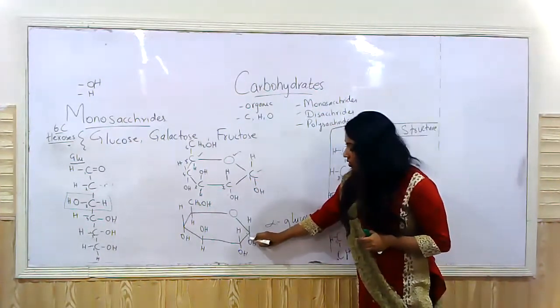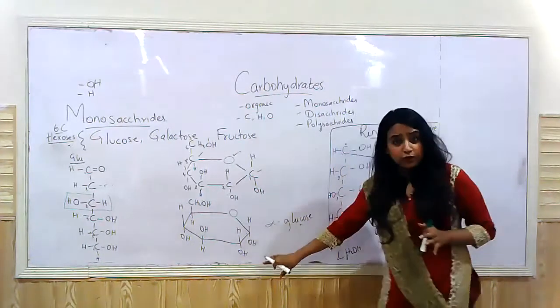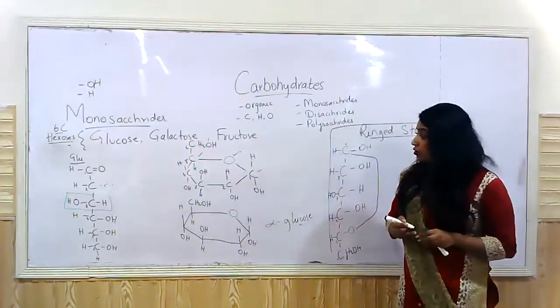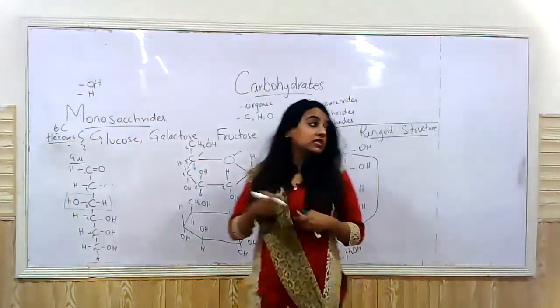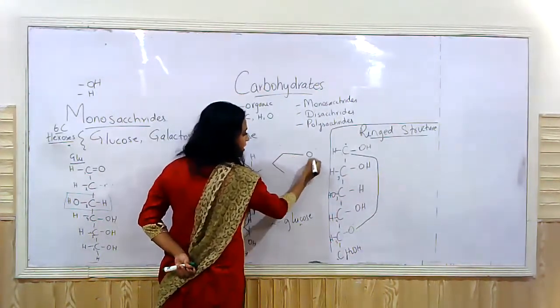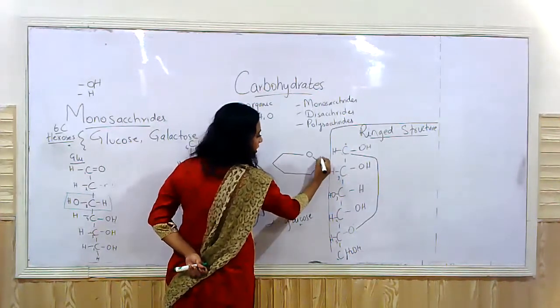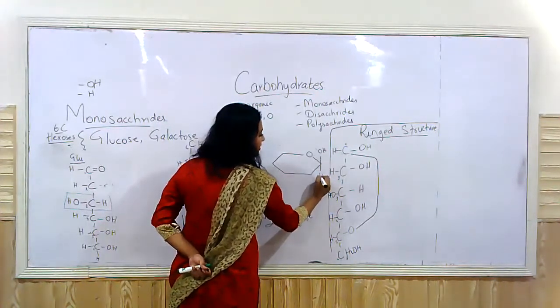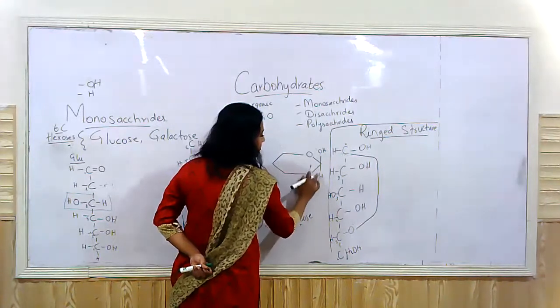So when the hydroxyl group is present below the plane, you call it alpha glucose, and when this hydroxyl group is present above the plane, sometimes the arrangement occurs in such a way that OH is present above the plane, right?